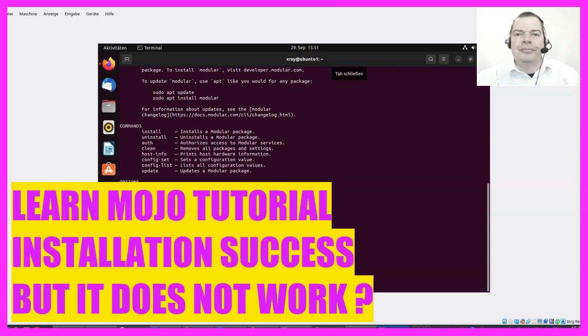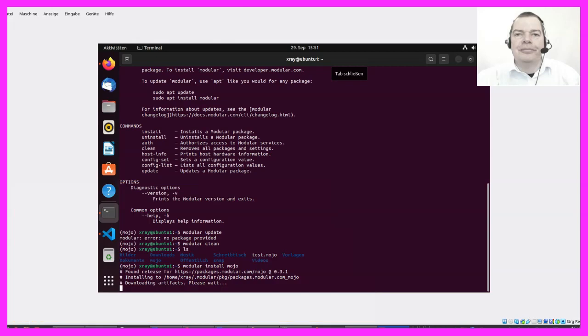Okay, here is another attempt to install Mojo. This time I have first created a virtual machine running Ubuntu version 22. Then I have updated Ubuntu. Then I have installed the virtual environment for my Python packages. And then I have created a virtual environment that is called Mojo.